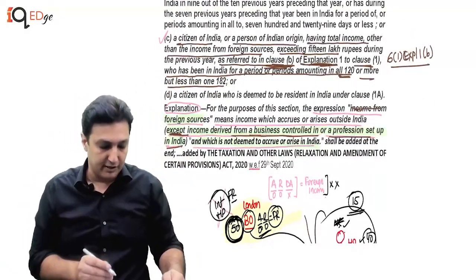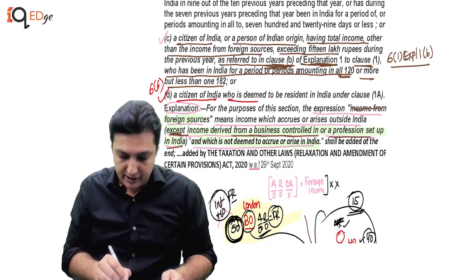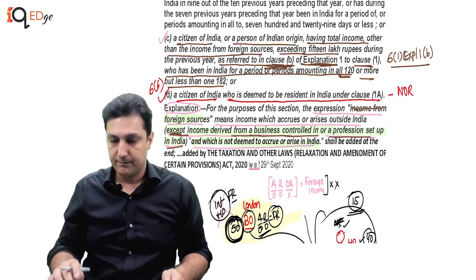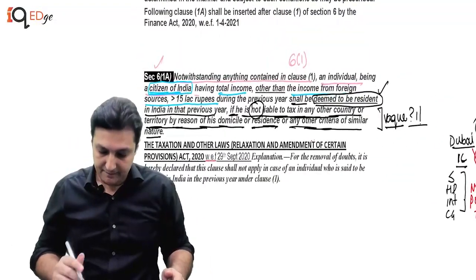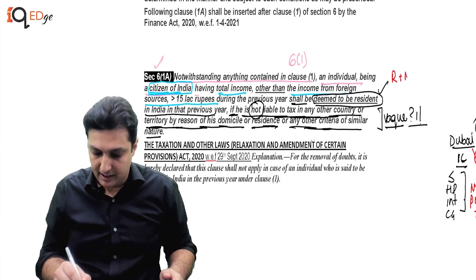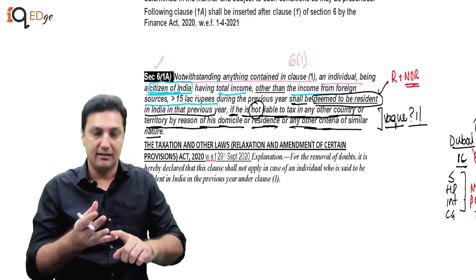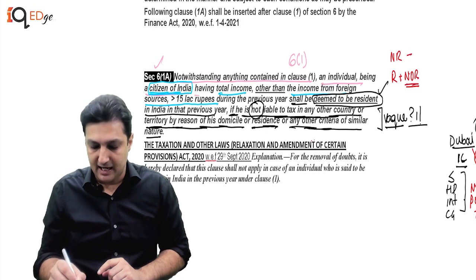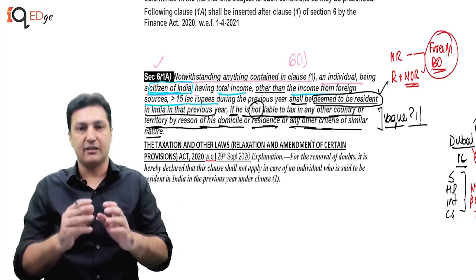So then they came up and they made an amendment. In the initial phase, it wasn't there. They added D to section 6, clause 6. A citizen of India who is deemed to be a resident in India under clause 1A shall also be NOR. Very interesting. Which means this guy, he shall be a resident, but he shall be a NOR. Now, I think by now you are understanding, if he is an NOR, the only income that will become taxable in India when he was a NR and he is a NOR is the income of a foreign branch. Am I right? That is the only income difference. We've just done that. So he's basically trying to catch the foreign branch income.